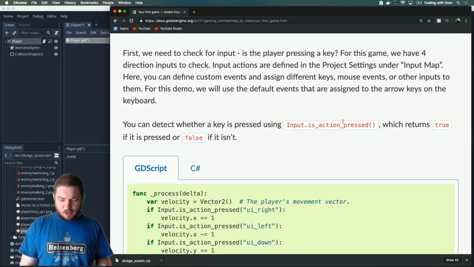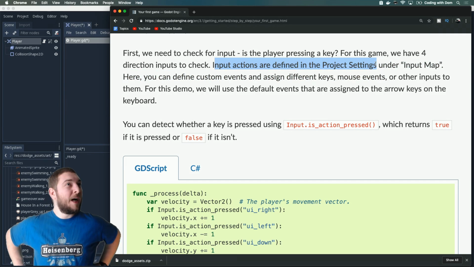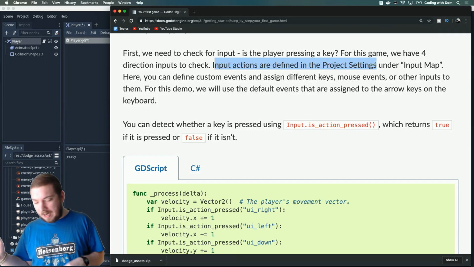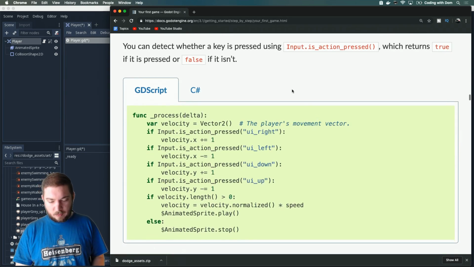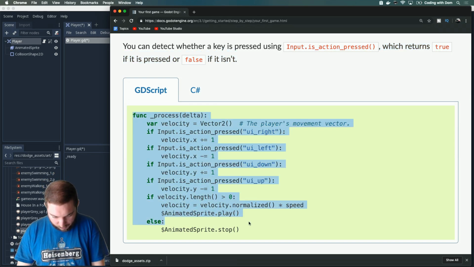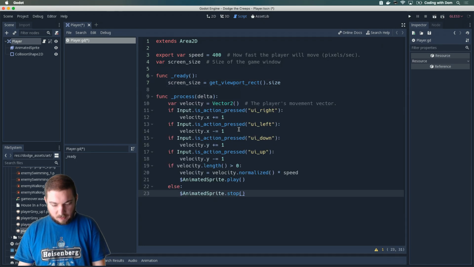So if I understood this correctly, this input actions defined under project settings might be a way to map like joysticks and maybe WASD to act the same way as arrow keys or stuff like that. I'm not too sure, but I'm not going to worry about that right now. So you can detect whether a key is pressed using, so yes, we already tried this. Let's just grab this and copy paste it, which is what I know how to do best.